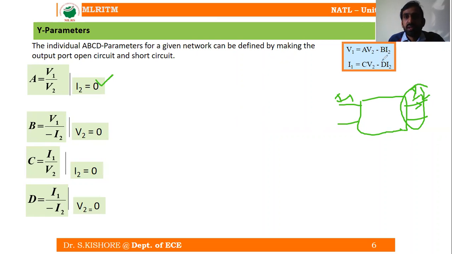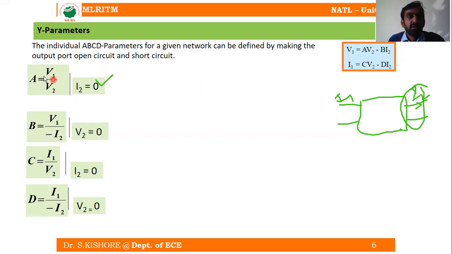Here are the governing equations you can observe. From the first expression, V1 is equal to AV2. So for A, A is equal to V1 by V2 at I2 equal to 0.